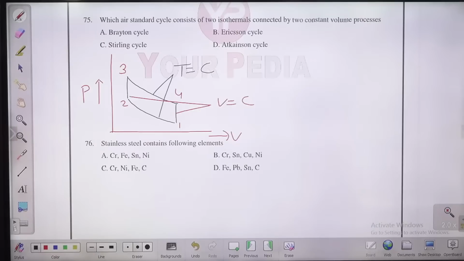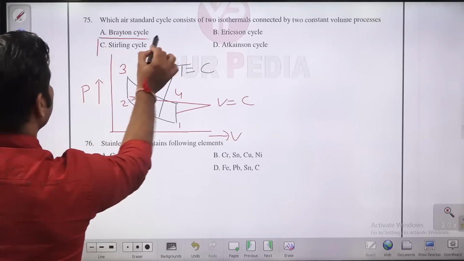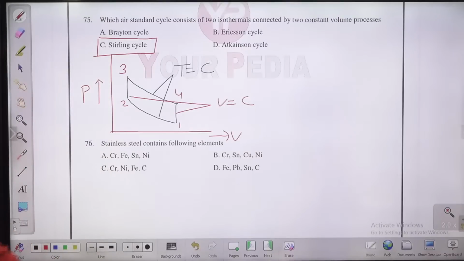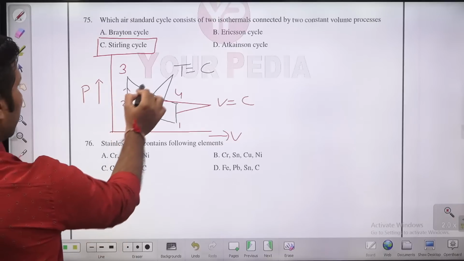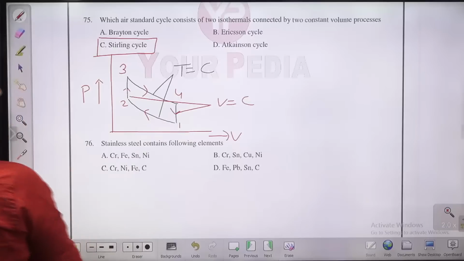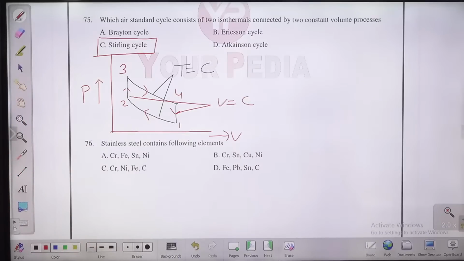Ericsson, Stirling, Carnot, these are three reversible cycles we have, completely reversible cycles. Whereas Brayton cycle, Otto cycle, diesel cycle, these are partially reversible cycles. They are known as air standard cycles. So this is the Stirling cycle, which is used in a Stirling engine. 1 to 2 is isothermal compression, then you will have constant volume, then again isothermal, then again constant volume. So 2 isothermal, 2 constant volume.